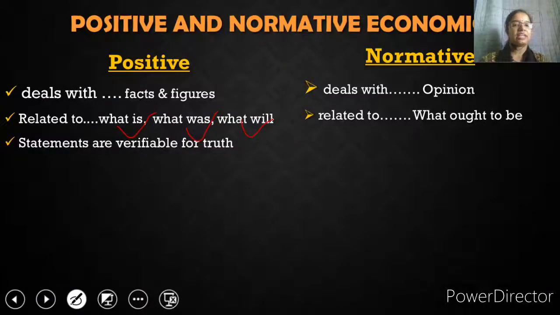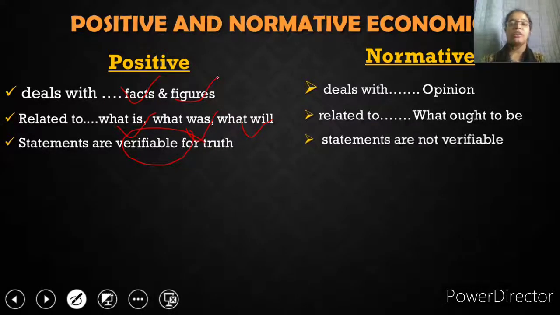Positive economics statements can be verifiable, because we are talking about facts and figures, and these can be verified. अगर हम उसके ऊपर रिसर्च करेंगे, अगर उसके ऊपर हम चेक करेंगे तो we can verify whether whatever statement is given here is correct or not. But on the other hand, normative economics cannot be verified. So you can remember it like this: normative economics is only about normal opinion that cannot be verified, and facts and figures that can be verified are positive economics.